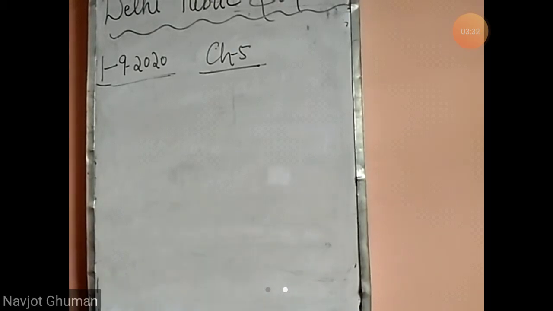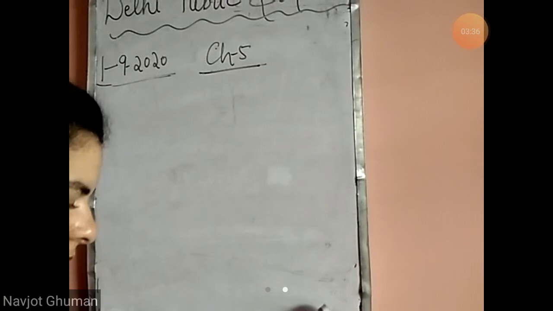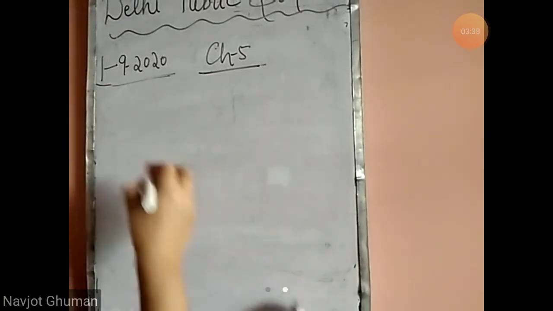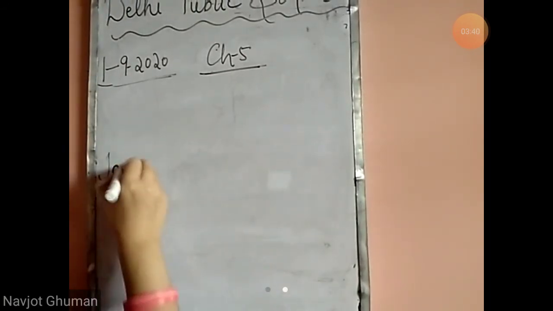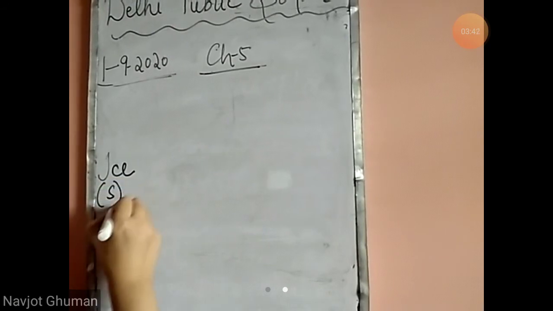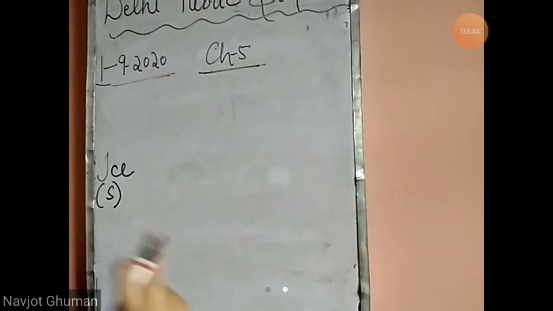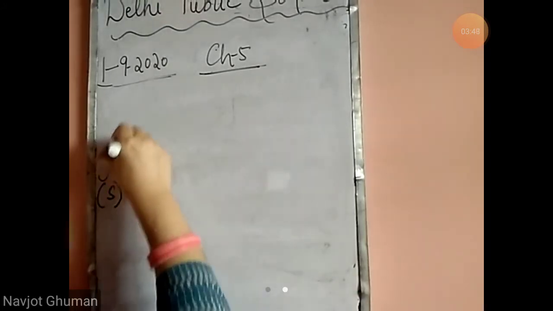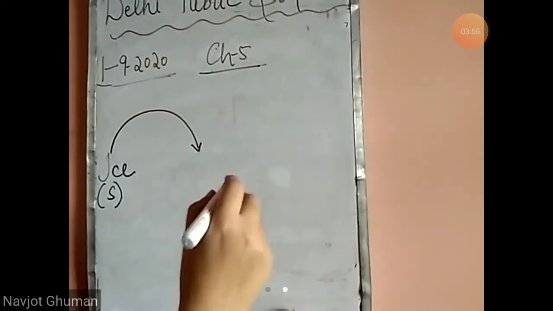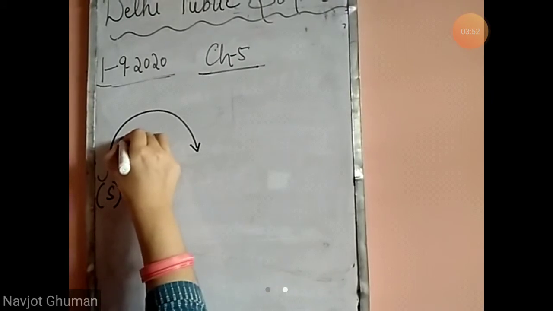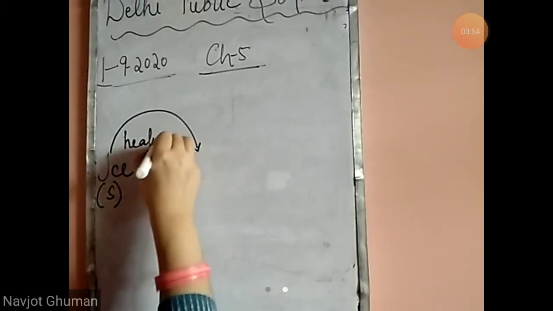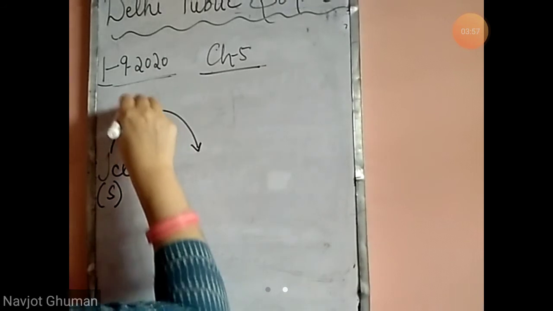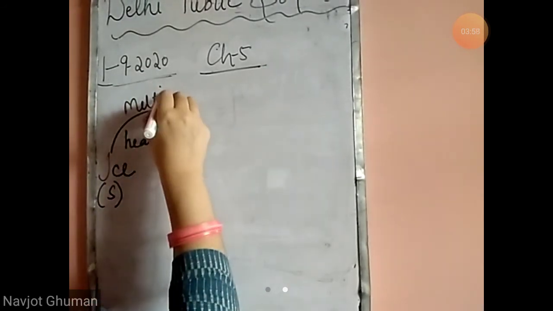The processes by which water changes from one form to another. First is ice. That is the solid form. I am writing S for solid, L for liquid, and G for gas. Ice on heating, that is called a melting process.